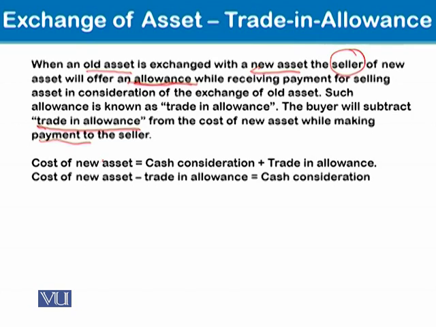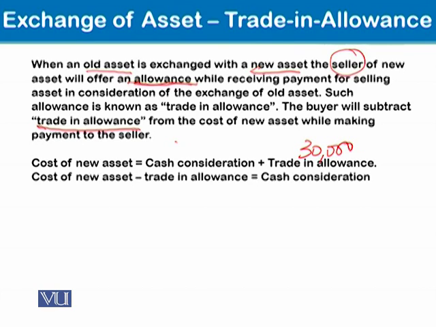So this is what you will be working out. If these are the three pieces of information, and any two are given, the third you can calculate. Supposedly if cash consideration and trade-in allowance are given, you can calculate the cost of the new asset. In our example, how much was the trade-in allowance? Yes, 30,000.